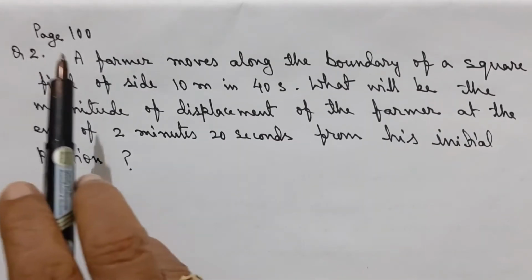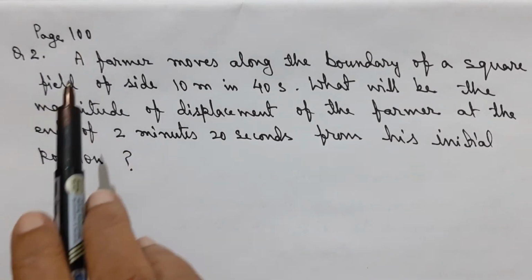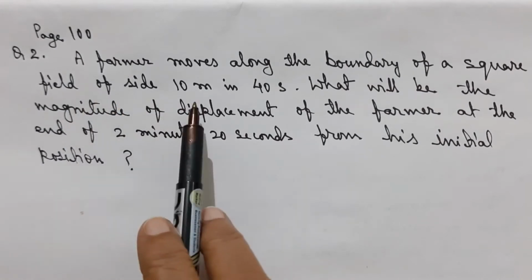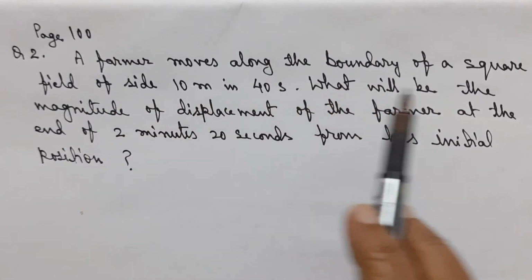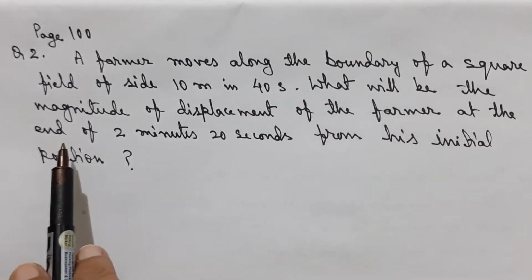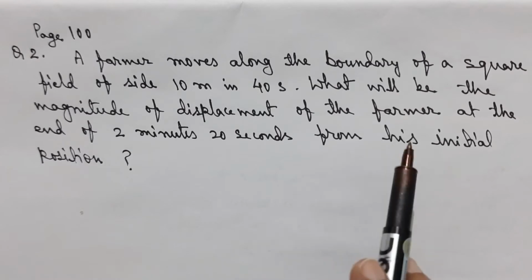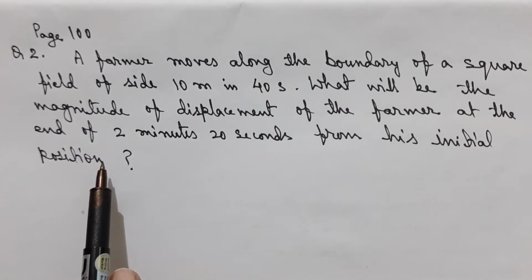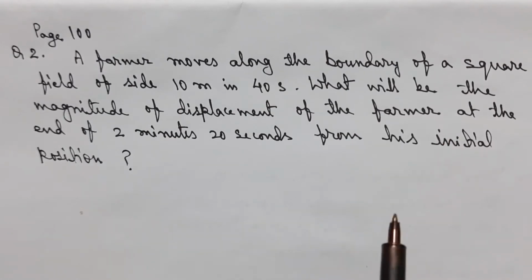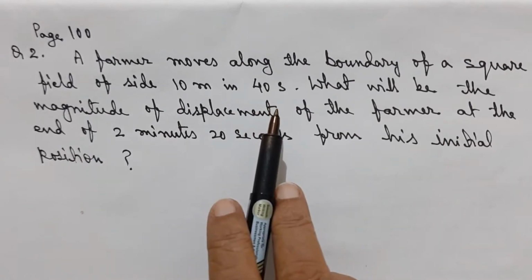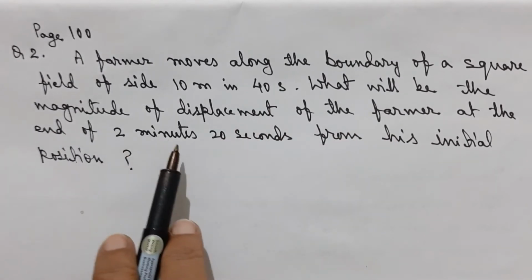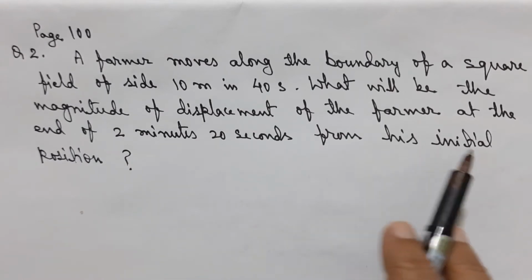Now we take question number 2, page 100. A farmer moves along the boundary of a square field of side 10 meter in 40 seconds. What will be the magnitude of displacement of the farmer at the end of 2 minutes 20 seconds from his initial position? We have to find the displacement of the farmer after 2 minutes 20 seconds from his initial position.